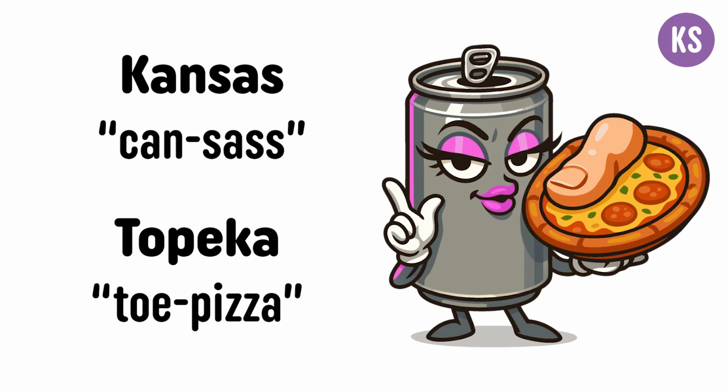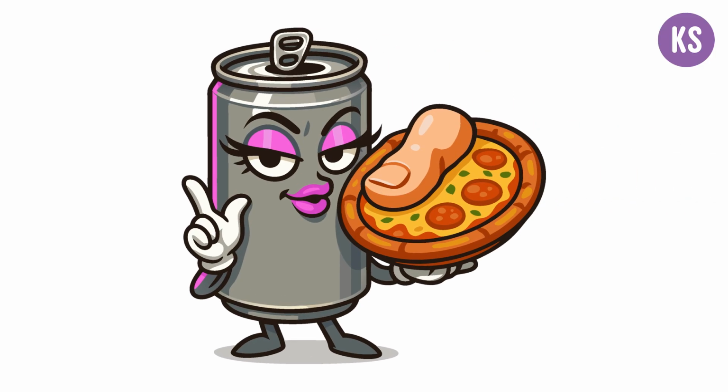If we picture a sassy aluminum can holding a pizza with a giant toe on it as a topping, we will forever remember that the capital of Kansas is Topeka. This image will be burned into your mind forever, every time you think of Topeka, Kansas.